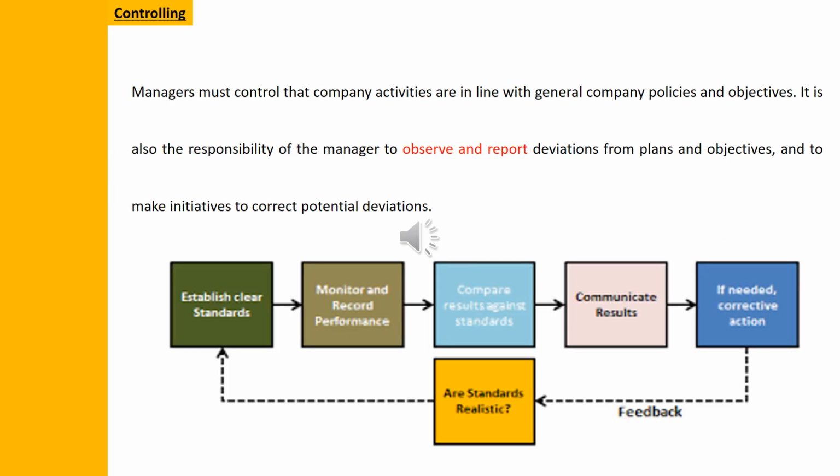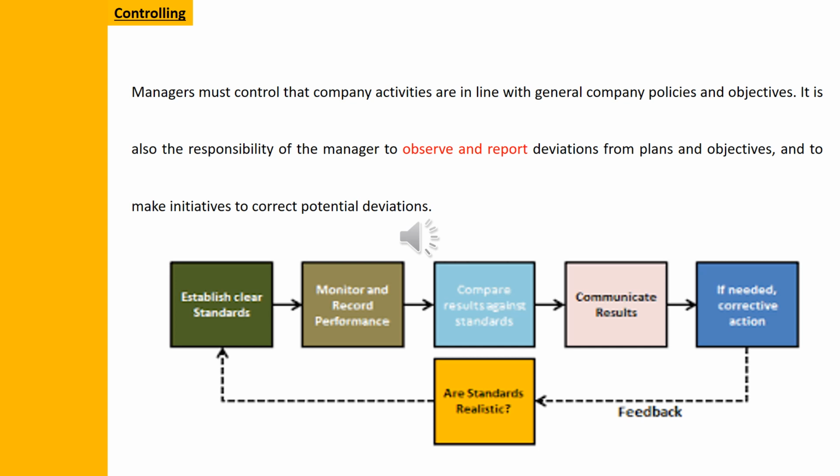The last function of management is controlling. What does it mean, control? A manager must control that company activities are in line with the general company policies and objectives. It is also the responsibility of the manager to observe and report deviations from plans and objectives and to take the initiative to correct potential deviations.